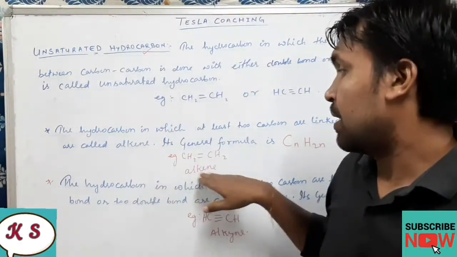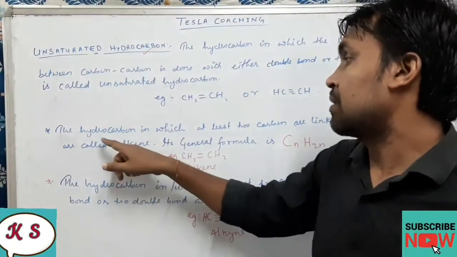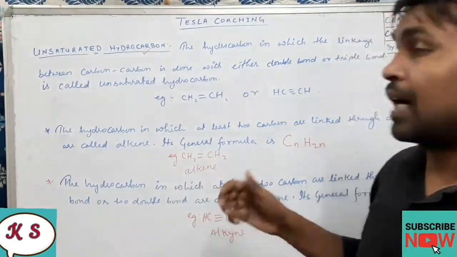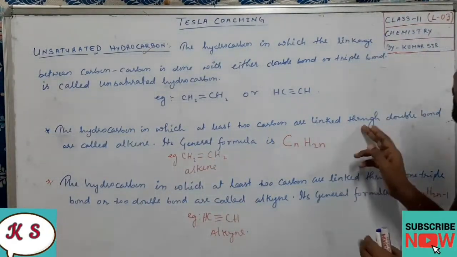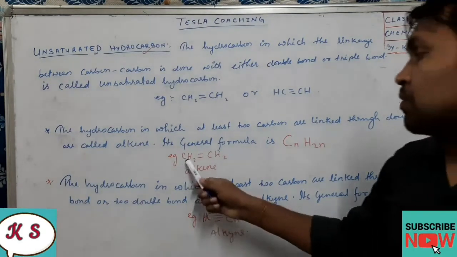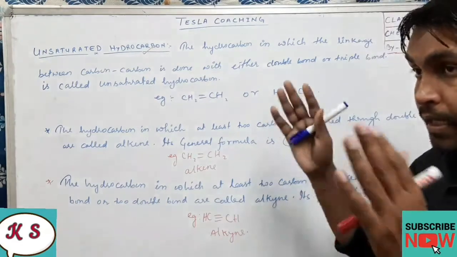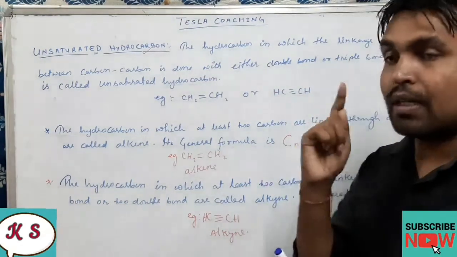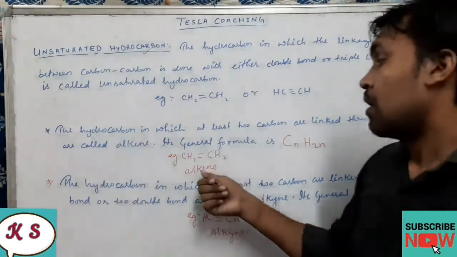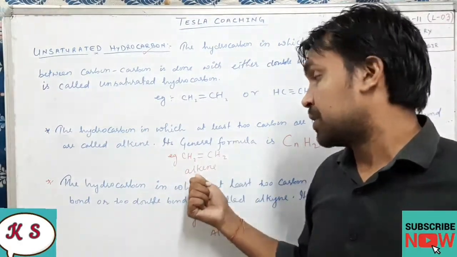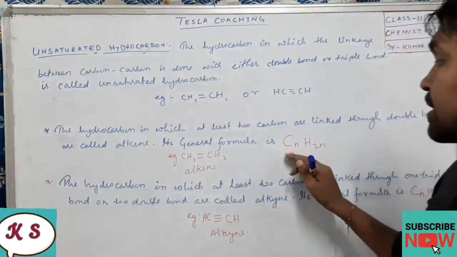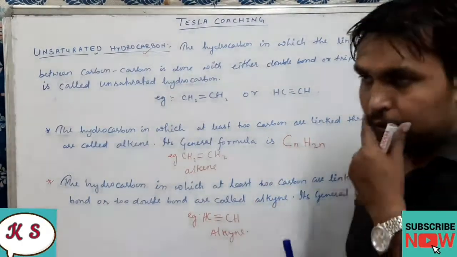So what is alkene? The hydrocarbon in which at least two carbon atoms are linked through a double bond is called an alkene. In the entire hydrocarbon, if there is even one double bond, then that particular hydrocarbon falls under the alkene family. And its general formula is CnH2n.